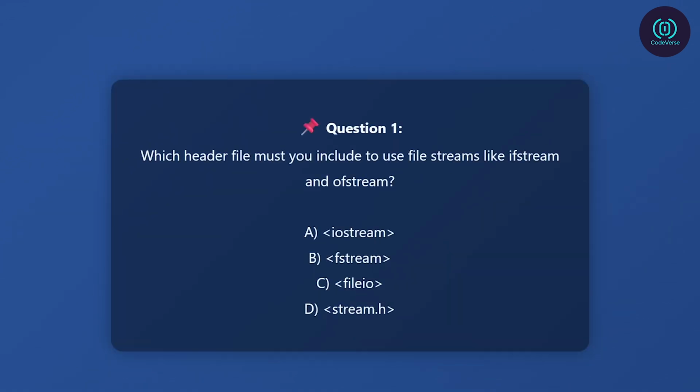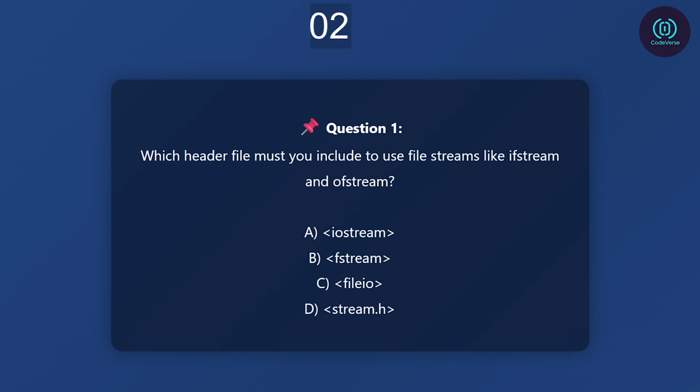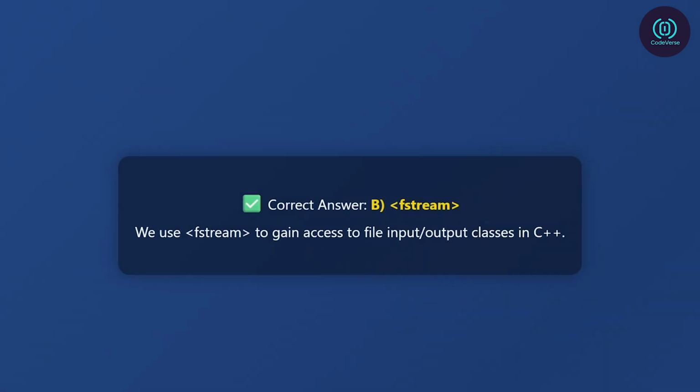Question 1. Which header file must you include to use file streams like ifstream and ofstream? A. iostream. B. fstream. C. fileio. D. stream.h. Take a second to think. Correct answer: B. fstream. We use fstream to gain access to file input-output classes in C++.